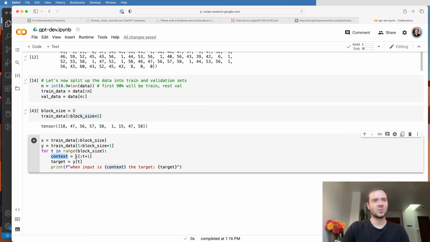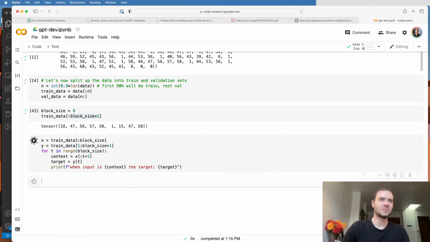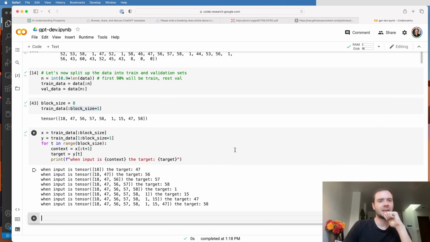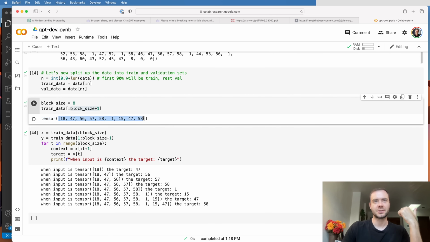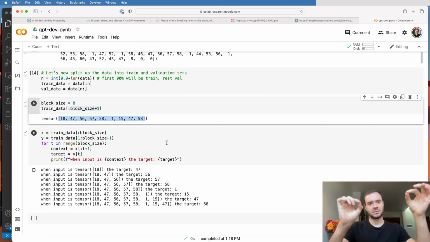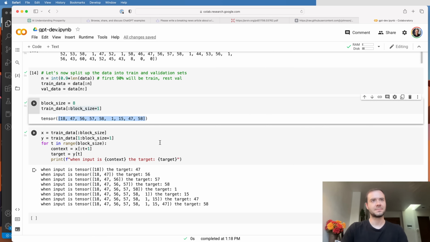The context is always all the characters in X up to T and including T, and the target is always the Tth character, but in the targets array Y. Let me just run this. It spells out what I said in words. These are the 8 examples hidden in a chunk of 9 characters that we sampled from the training set.